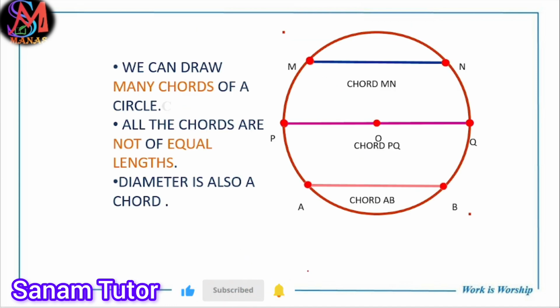If the chord passes through the center, it is called diameter. Now diameter is the largest chord of the circle. Okay, so all the chords are not equal. Remember, all the diameters are equal and all the radii are equal, but all the chords are not equal. But the largest chord is the diameter, meaning all the diameters are chords.